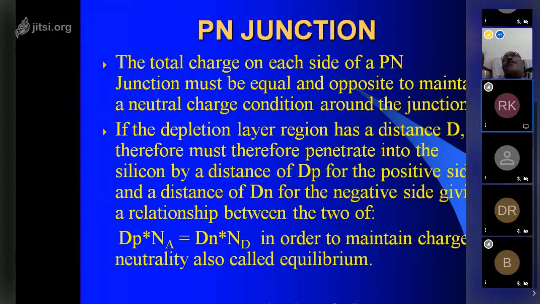Okay, if a P junction and an N junction are joined, it is known as a diode. If you have a P junction, an N junction, and again one more P junction connected, it is known as a PNP transistor. If it is the reverse way, an N junction, a P junction in between, and another N junction, it is known as an NPN transistor. So there are two types of transistor, NPN transistor and PNP transistor.